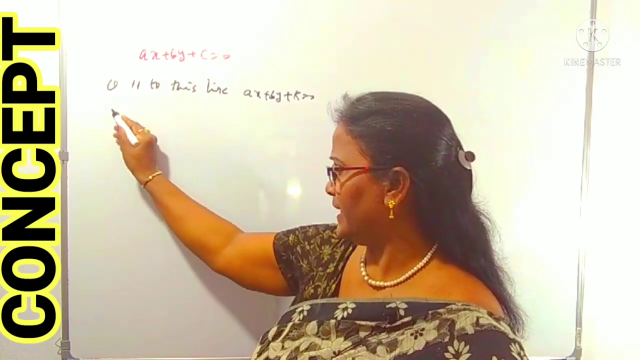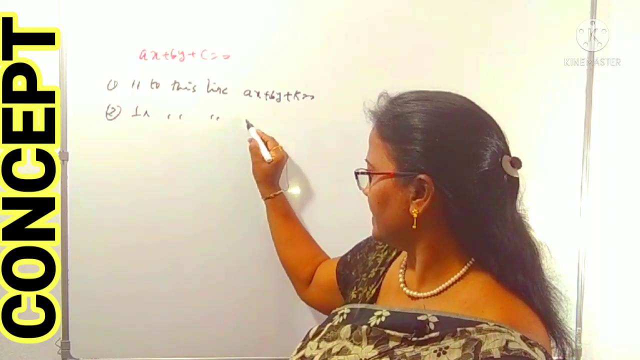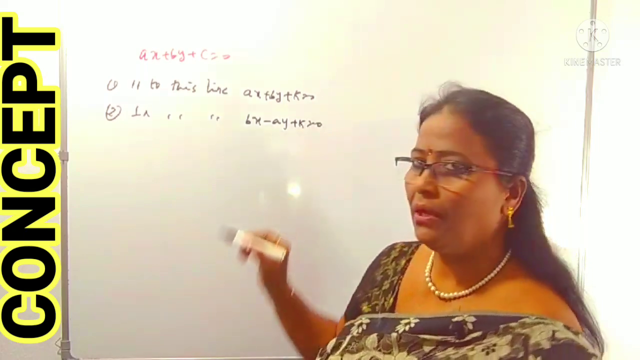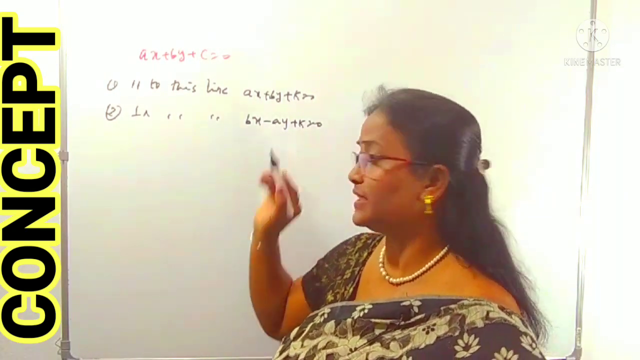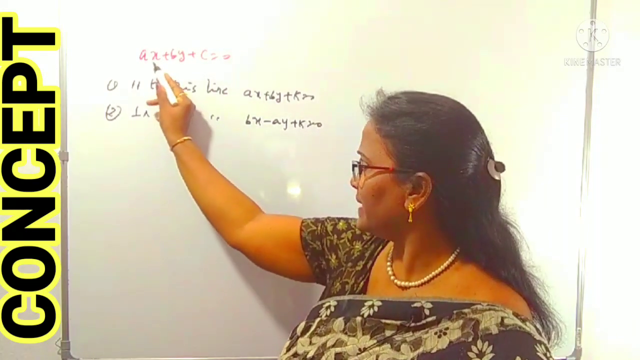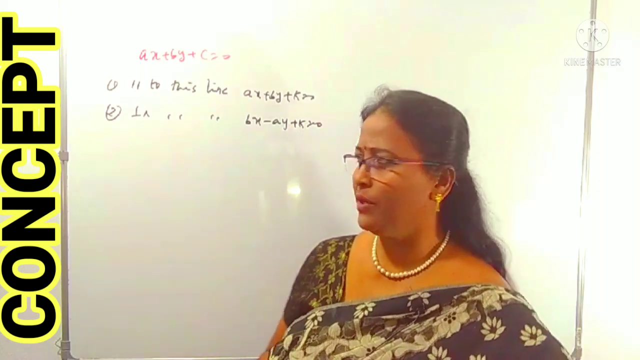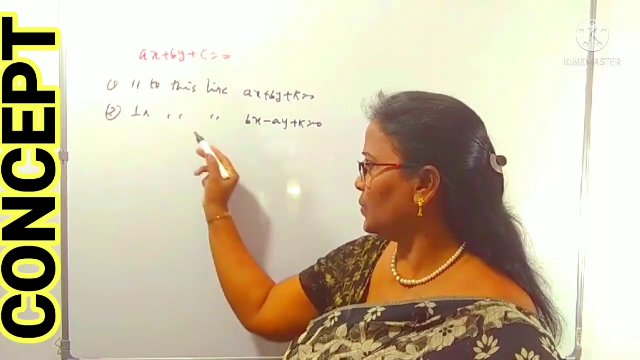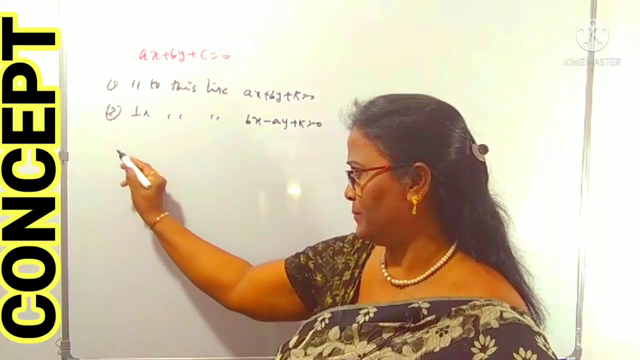What is any line perpendicular to this line? Perpendicular to the above line is bx minus ay plus k equals 0. You can interchange the x and y coefficients and use a sign change for the perpendicular. For parallel, we take the same a and b, and only the constant will be different. Clearly, if 2 lines are parallel, slopes are equal. If 2 lines are perpendicular, the product of slopes is minus 1. That is the most important point.